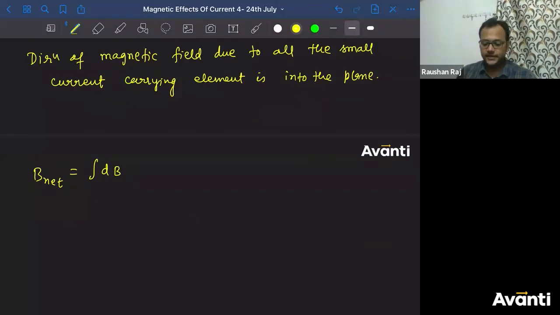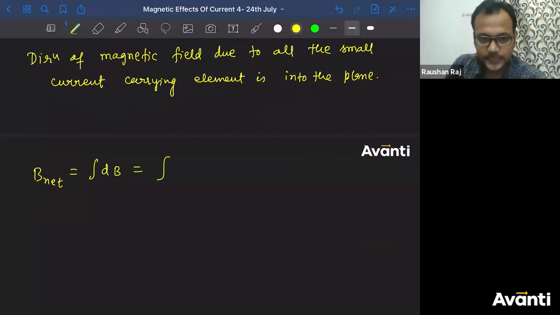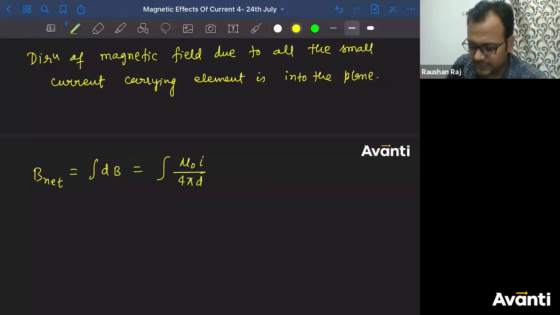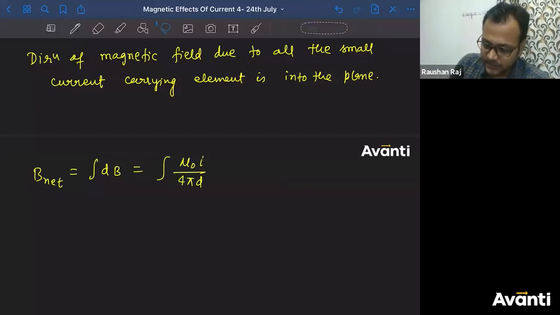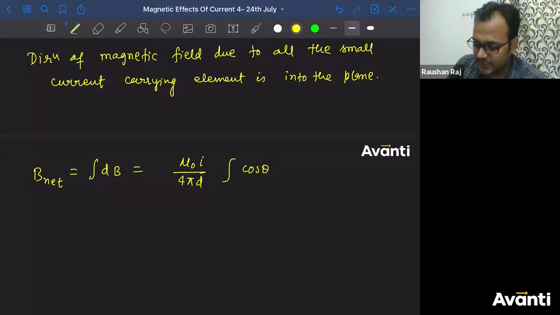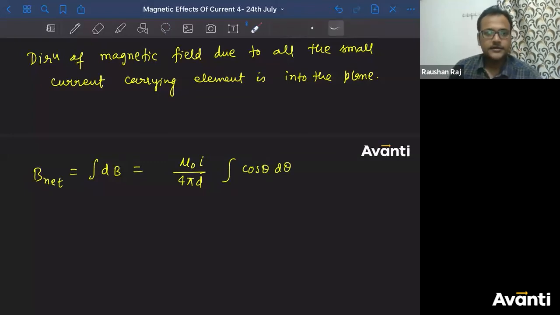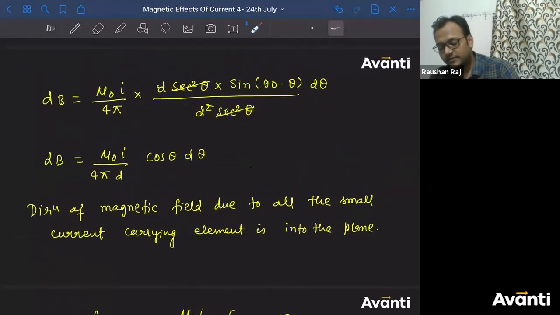ठीक है, इंटीग्रल dB. नाउ इंटीग्रेट करेंगे, dB का वैल्यू क्या मिला? mu naught I divided by 4 pi d. Can I say they are constant so I can take them out? So I need this here, I need this here, integral of cos theta d theta. So what is the variable of integration, guys? Tell me what is the variable of integration here? Theta. Correct?